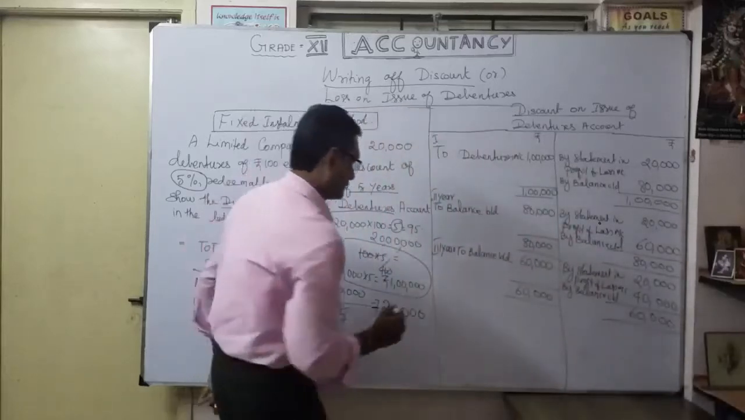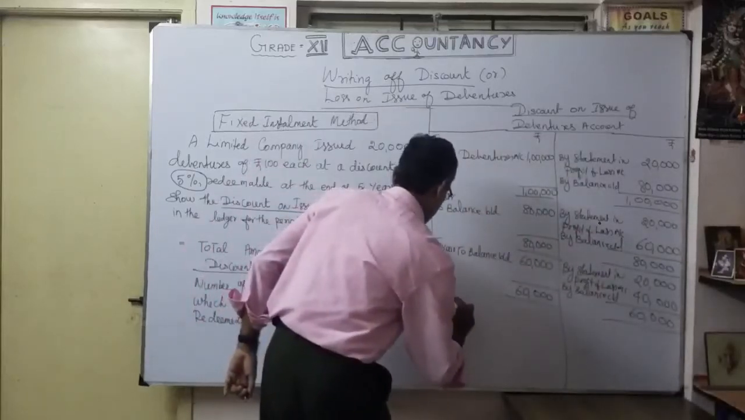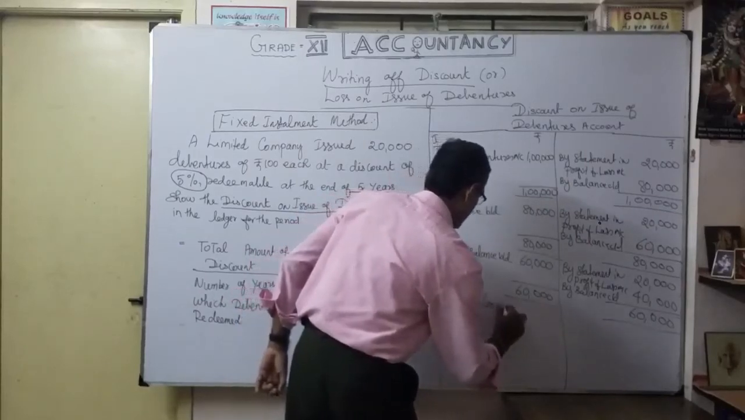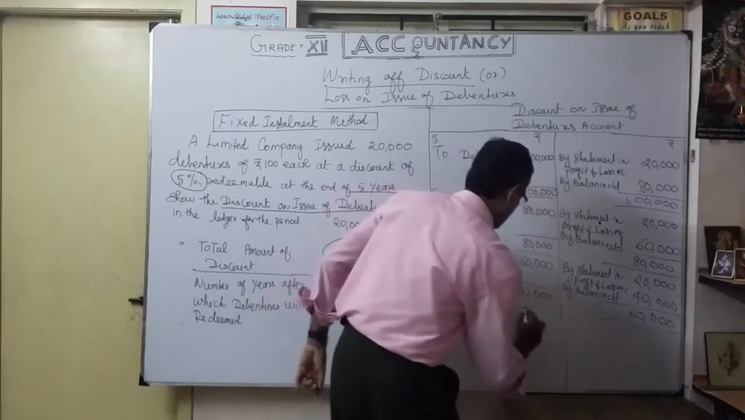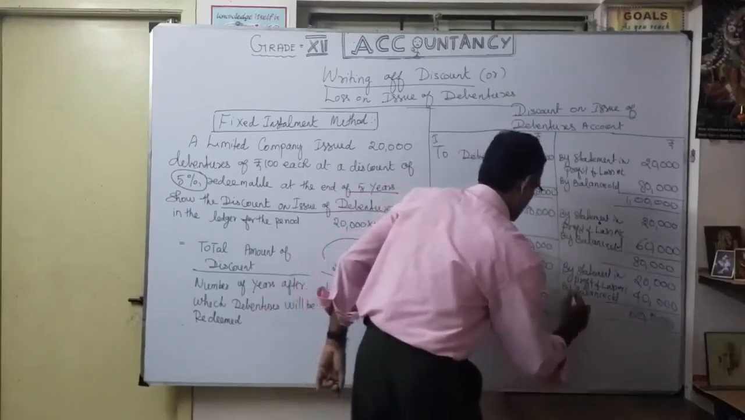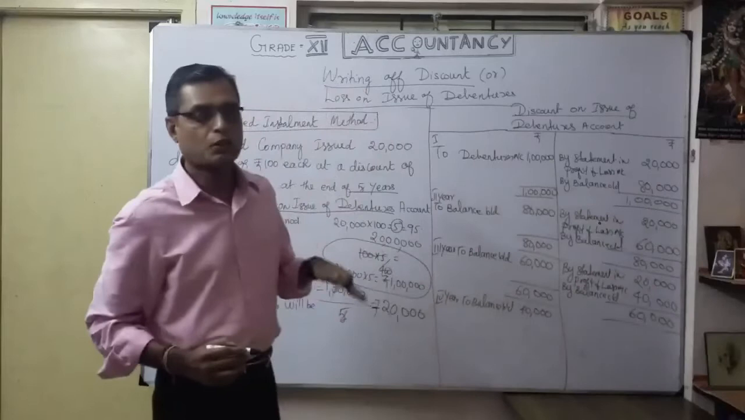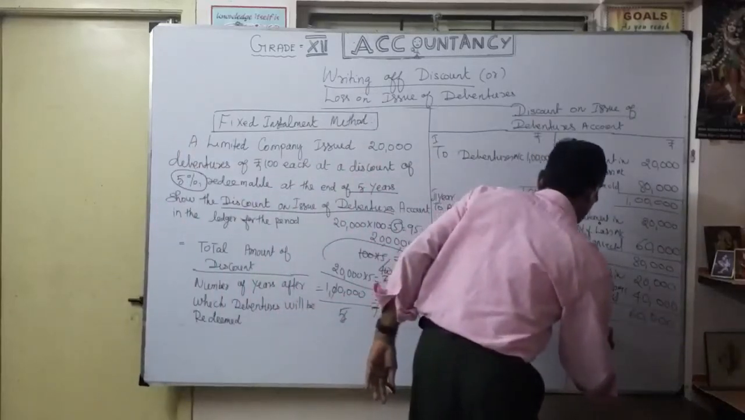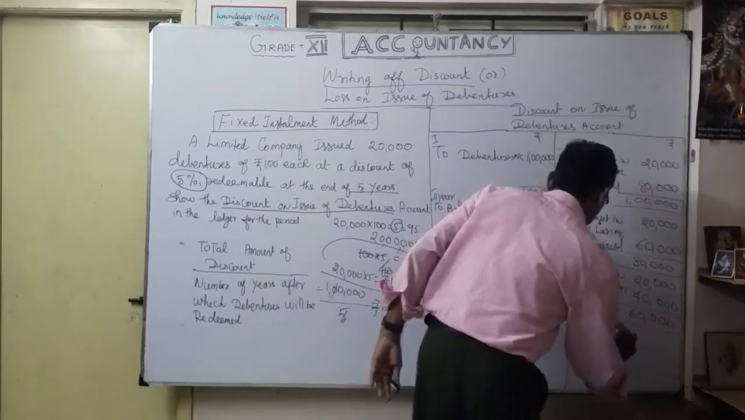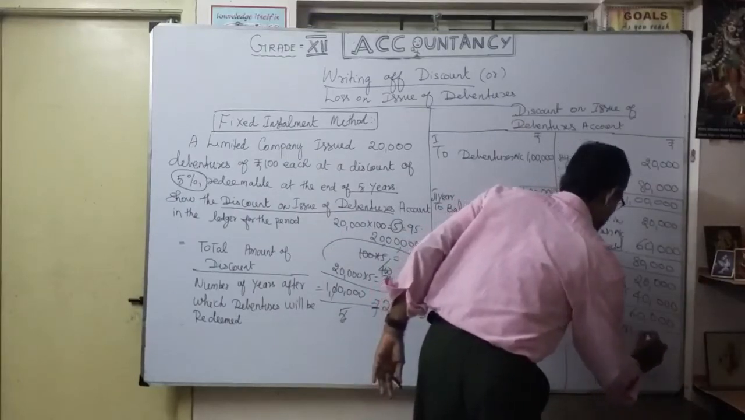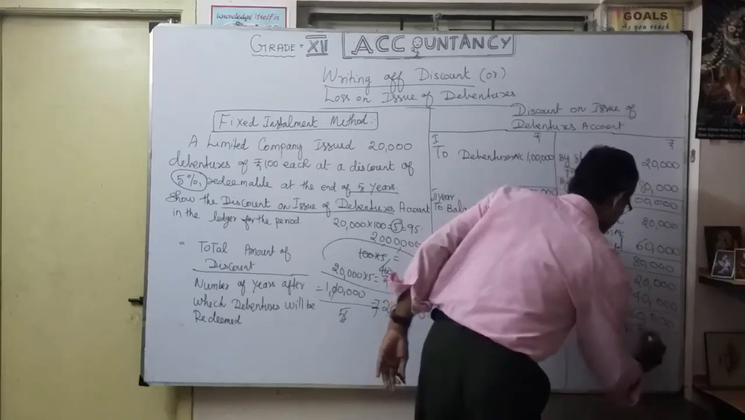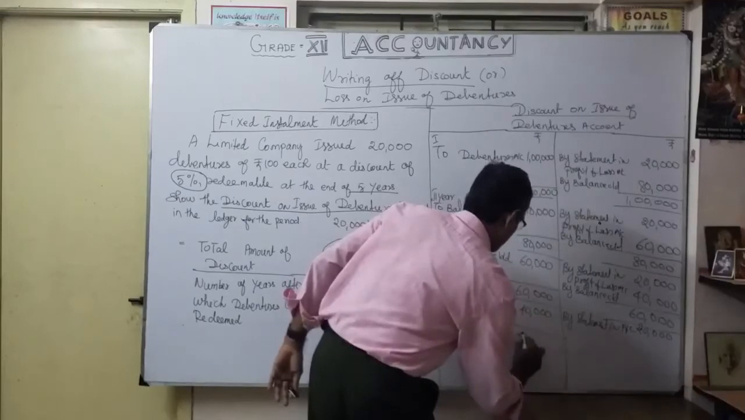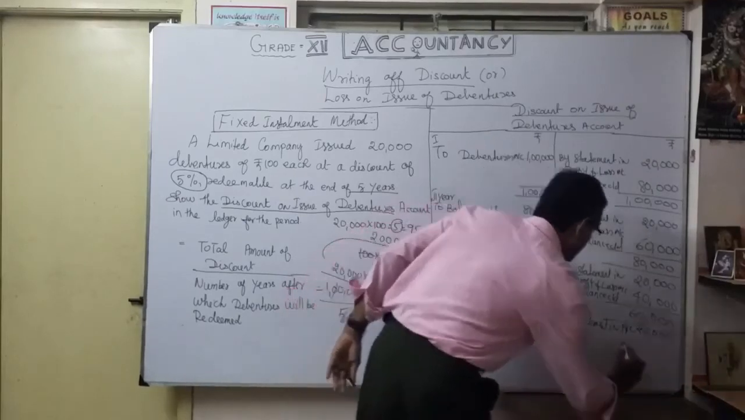Then by fourth year, to balance brought down 40,000. Again by fourth year, again how much I am going to write off? By statement of profit and loss. How much? Only 20,000. Okay. So now again what is the balance? 40,000.